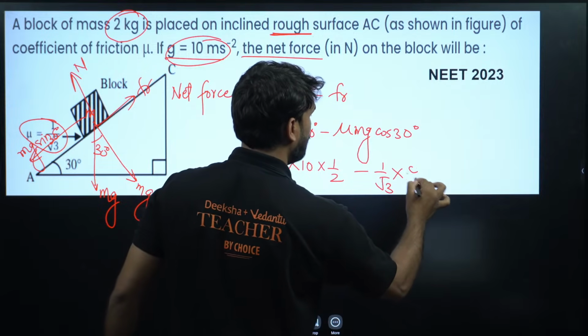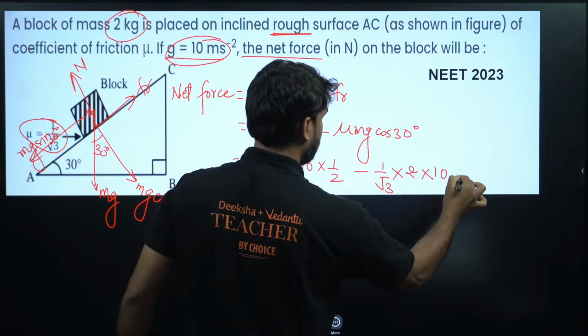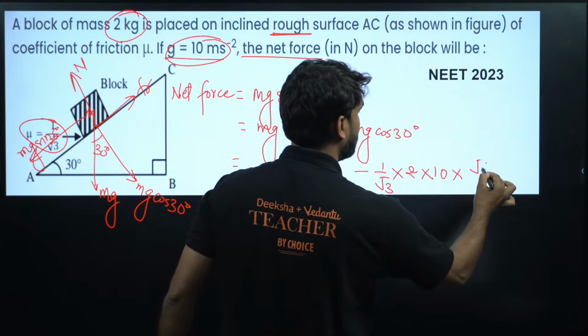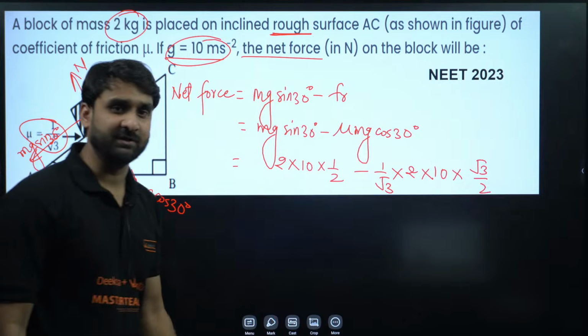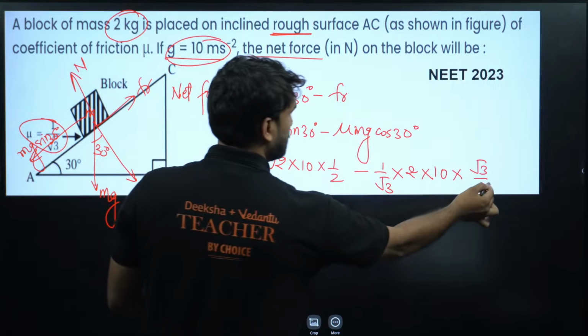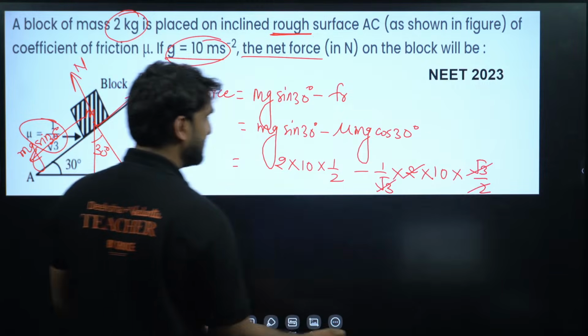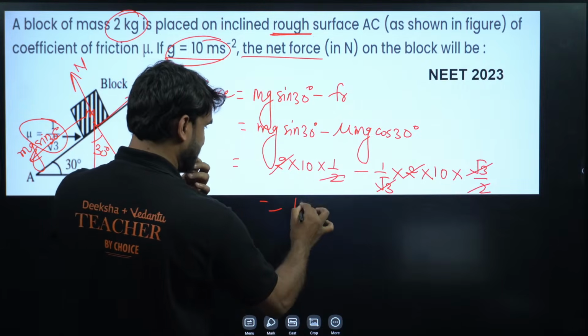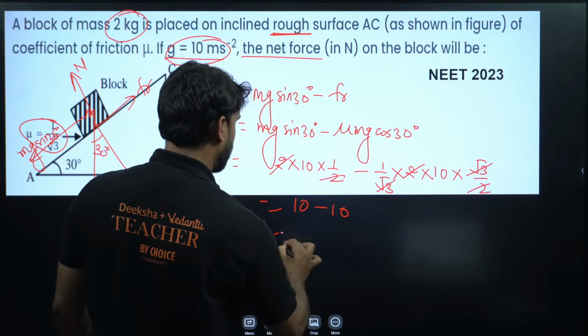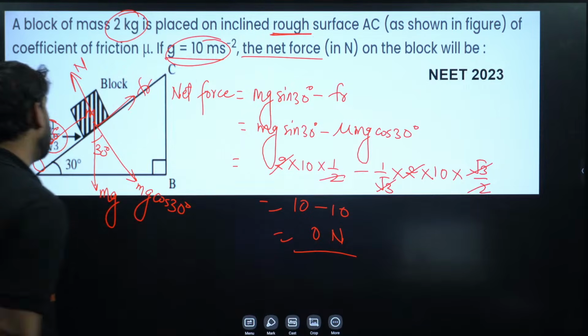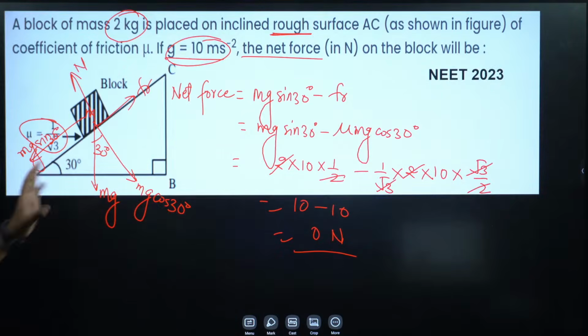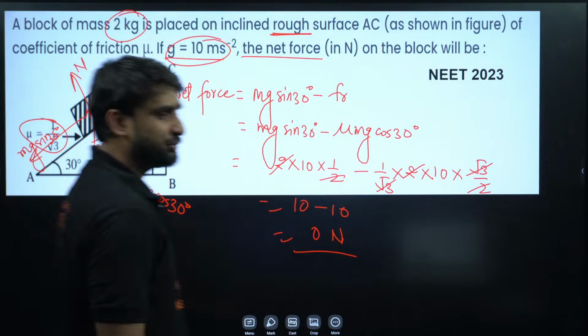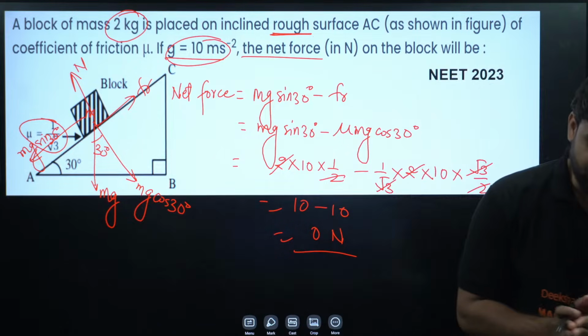Mass is again 2 and g is again 10, and cos 30 is equal to root 3 by 2. You all know the value of cos 30 is root 3 by 2. So 2 cancels, root 3 cancels, 2 cancels. So this is 10 minus, here also 10. 10 minus 10 is 0 Newton. So the net force acting on the block is 0 Newton. The option will be 0 Newton.